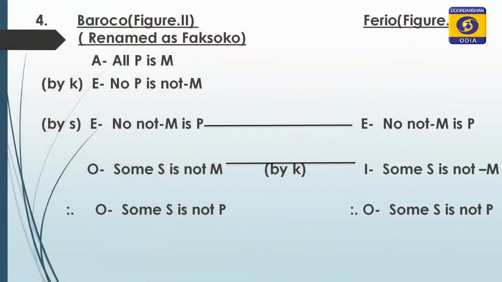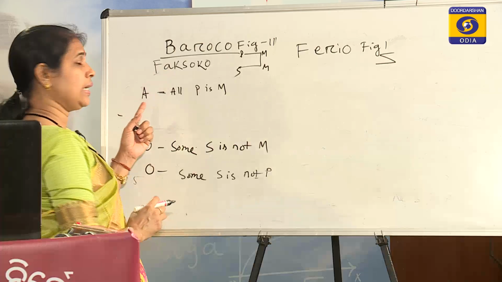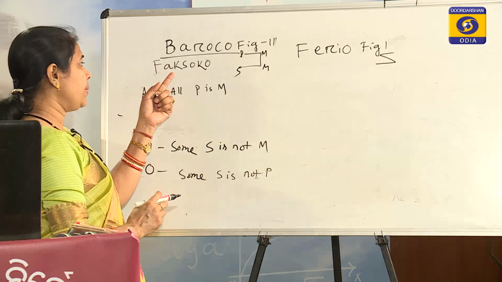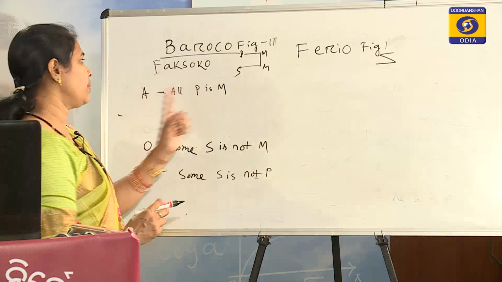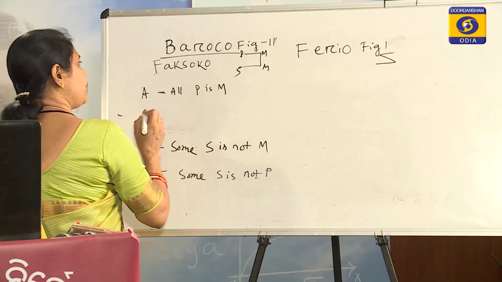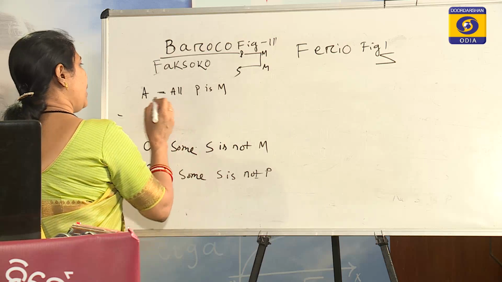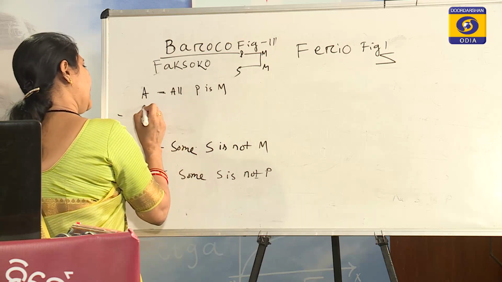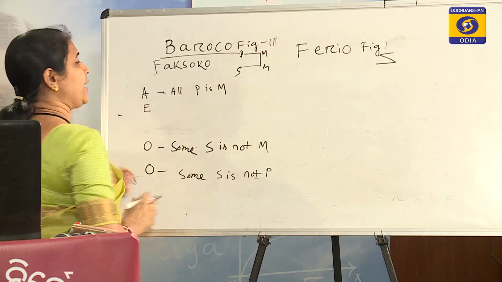When we reduce it, there is K and S after the first vowel. So, the first vowel, that is the major premise, will be first averted, then converted. In aversion the quality changes and the quantity remains the same.